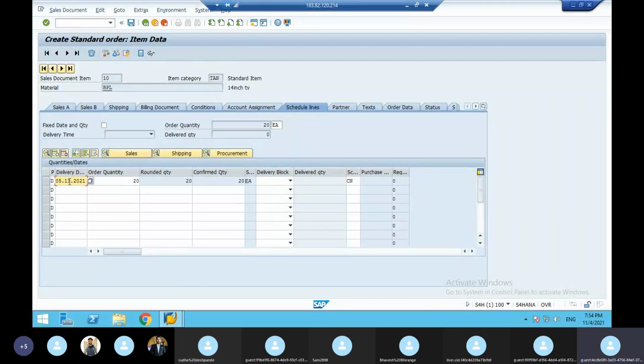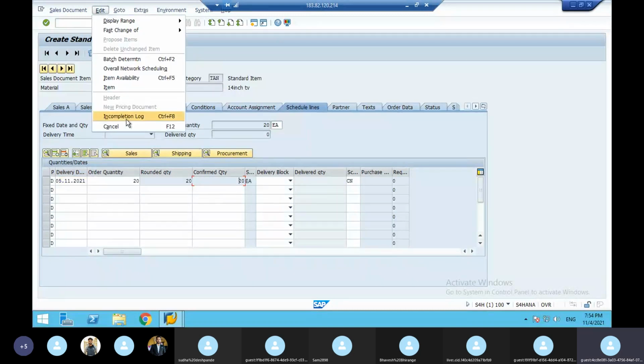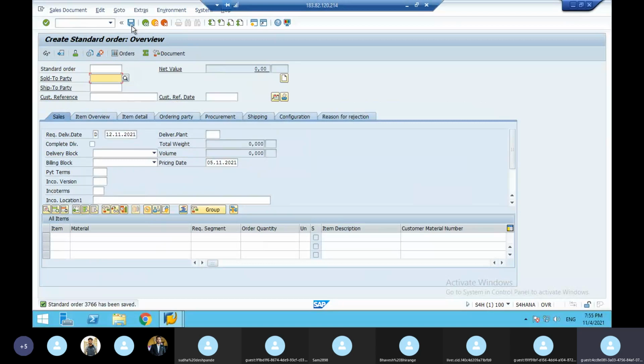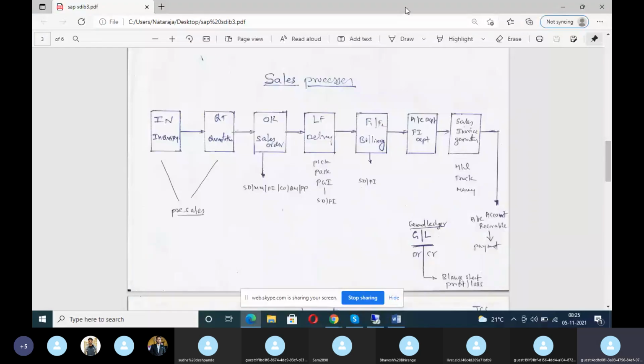So imagine the date he has given is today's date. So on that day, quantity is confirmed. So next, you have to go here, edit, incompletion log. Now document complete, then save. Once you save here, you see here standard order is created. So next is what? Inquiry created, quotation created, order created. Now here